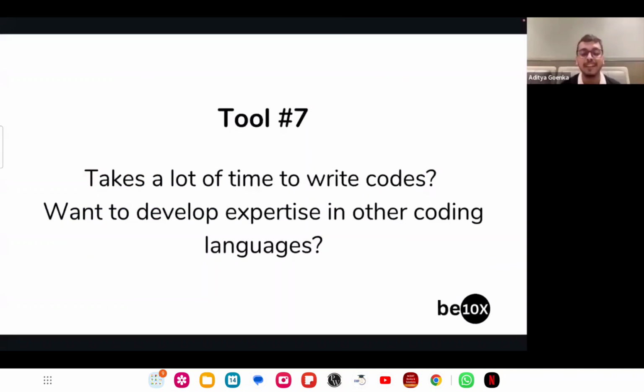Okay, moving on. The next tool that we have for the day. I saw a lot of comments during this session about coding related tools, etc. Guys, even if you don't have any technical background, coding is something everyone has a fascination about, right? If I'm able to learn coding or not. Even if you don't have any technical background, just look at here and you'll be learning how to code under 10 minutes. That's the promise of B10X, right? Even if you're not a coder, you will be able to write codes from today onwards.